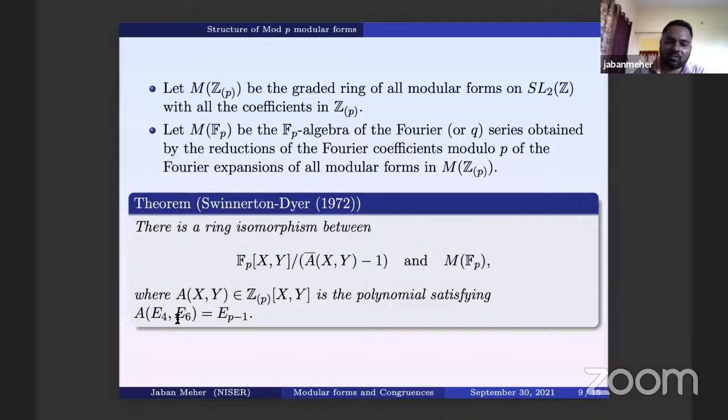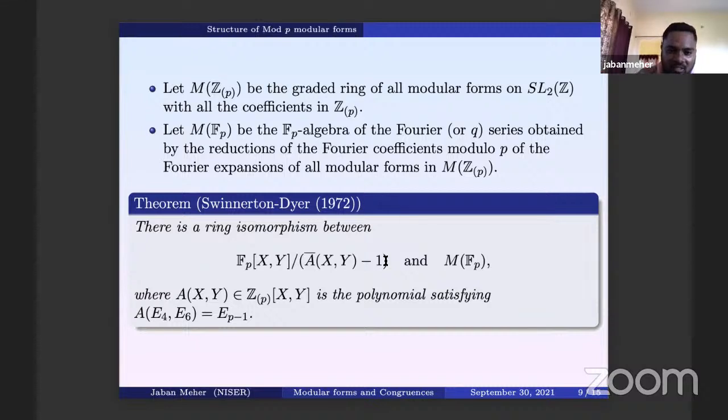A(X,Y) is that polynomial, such that if you evaluate at E4, E6, that gives you E_{p-1}. It is in Z_p[X,Y], one can see that. Once you have A(X,Y), you reduce the coefficients modulo p. That is A-bar(X,Y), an element in F_p[X,Y], and this is the ideal generated by A-bar(X,Y) minus 1.